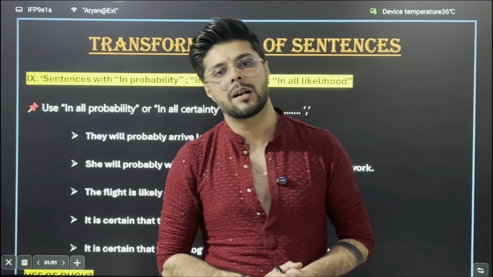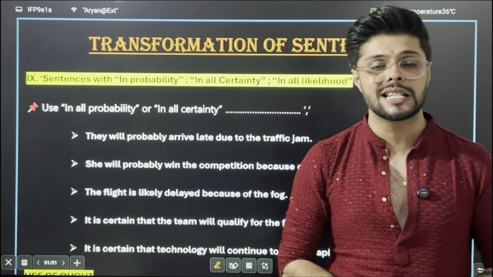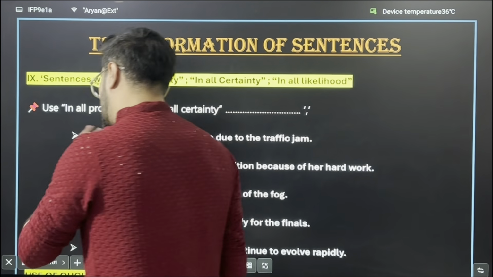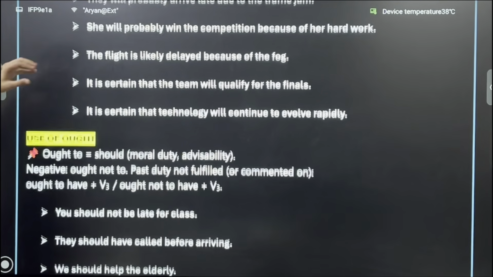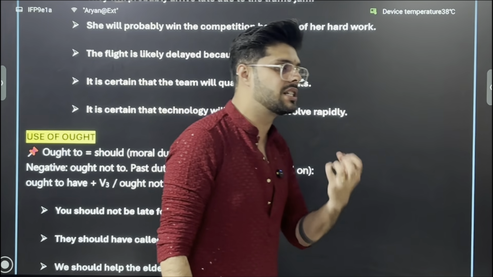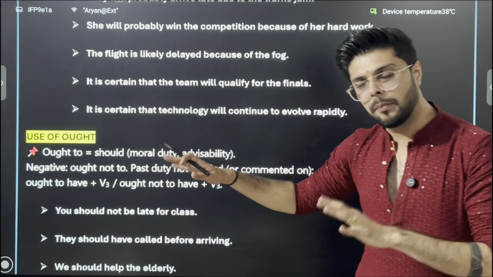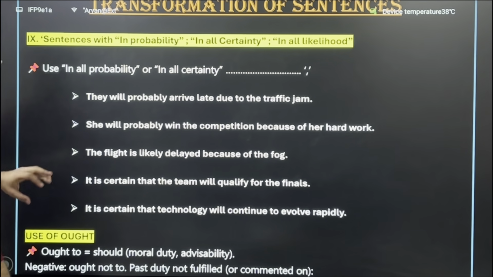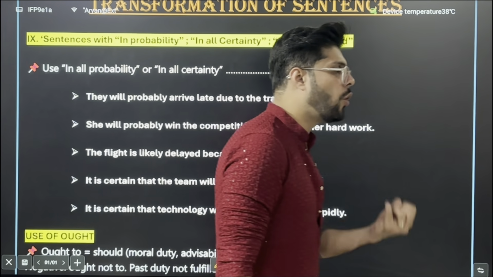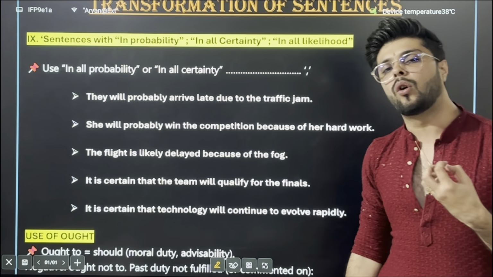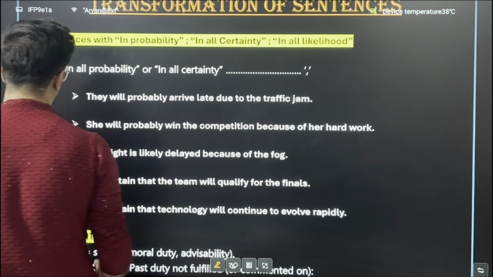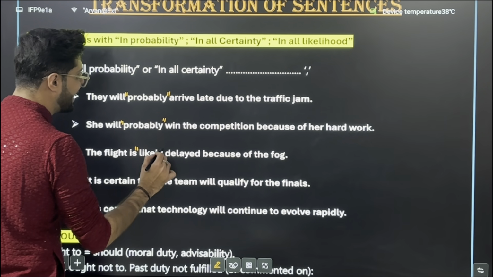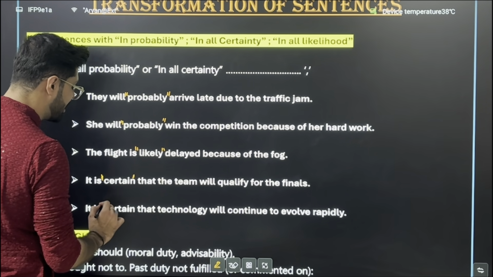In this video I'll be taking up your next transformation structure, that is sentences with in all probability, in all certainty, in all likelihood, and alongside a second structure where you would be asked to transform your sentence using ought in a particular structure. So let's get started. For transforming sentences with in all probability, in all certainty, or in all likelihood, you will often get to see words like probably, likely, or certain in the question.